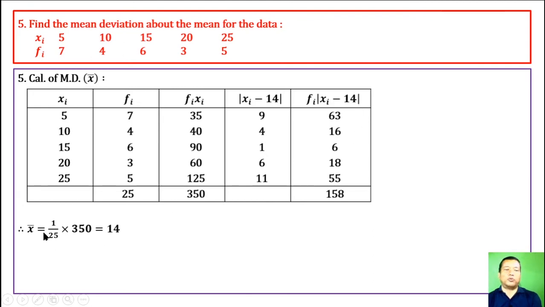The sum of fi xi is 351, and the sum of fi is 25. Dividing, we get 14. Put this value in, and perform the summation lastly. Therefore, the mean deviation from mean is 1 by 25 into 150, that is 6.32.